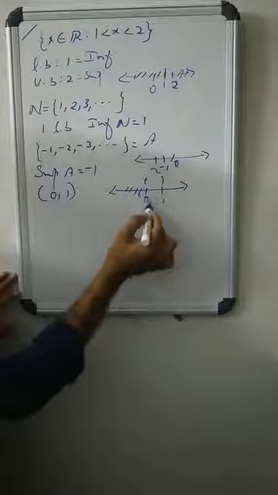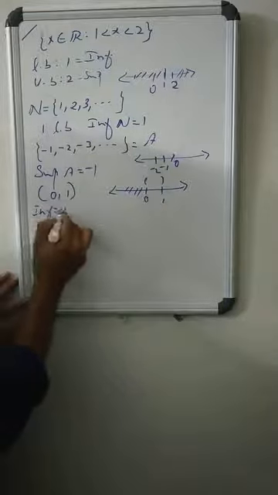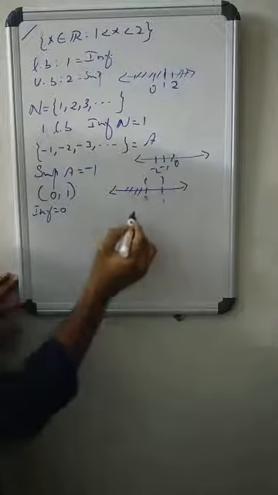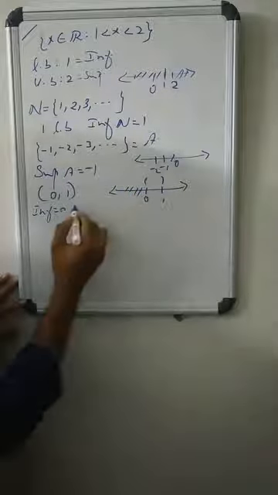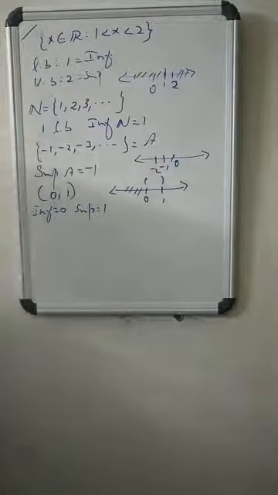So 0 is the greatest lower bound, so the infimum is 0. And 1 is the least upper bound, so the supremum is 1. Infimum 0, supremum 1.